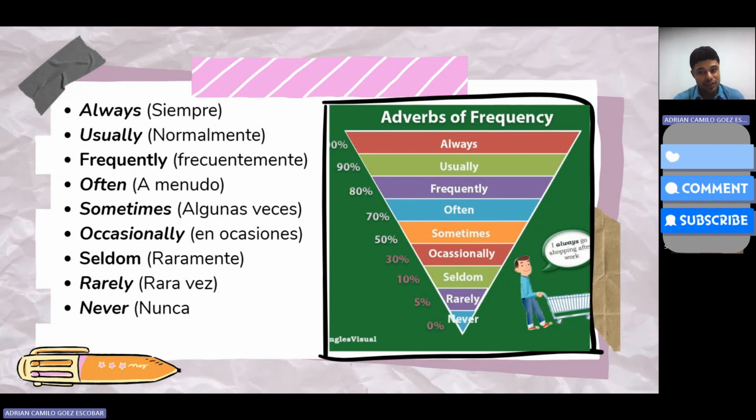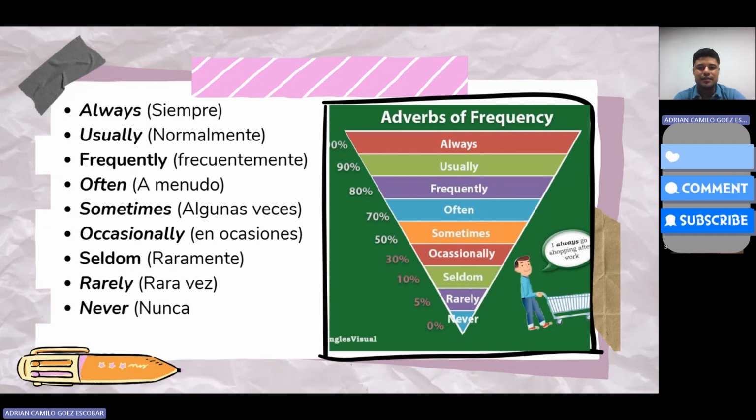Next, sometimes, 50%. This adverb tells us that the action occurs approximately half of the time or intermittently. Occasionally, 30%. This adverb tells us that the action is sporadic and happens less frequently than sometimes.